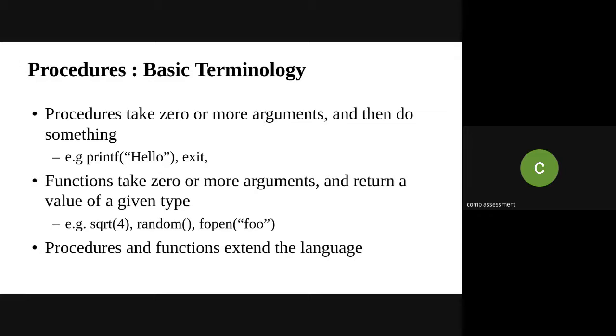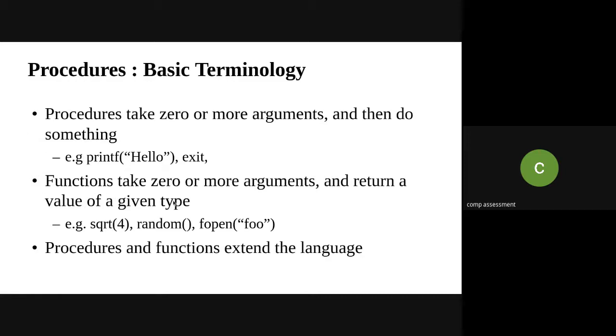Can you give me any example where there is no parameter we are passing to any procedure? So I will give you an example. With exit, we are passing just 0, or with getch. I think you are familiar with the getch function in C programming. So that is a procedure which takes 0 or more arguments and then does some specific operation.